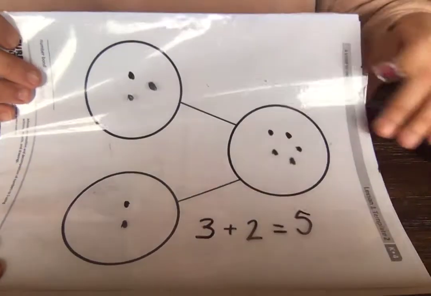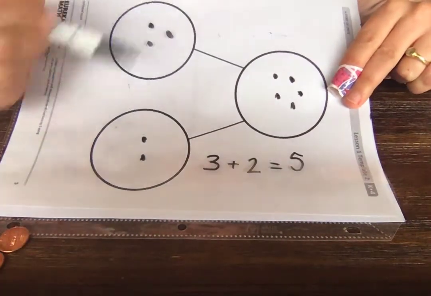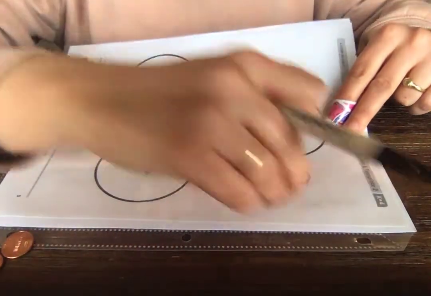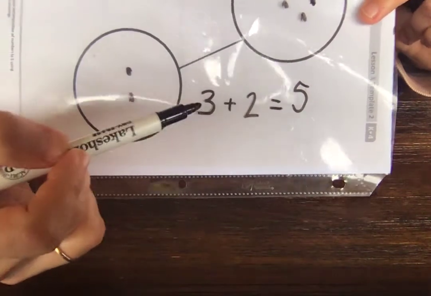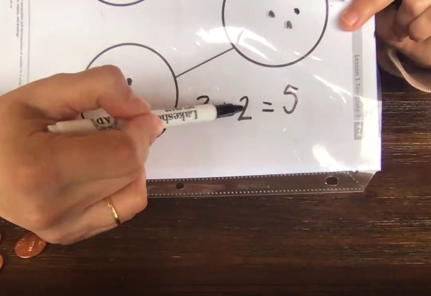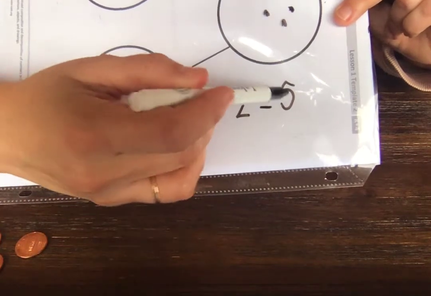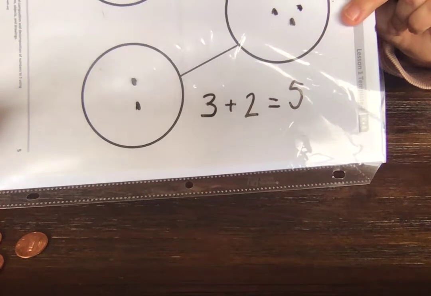Okay? And I want you just to practice thinking of the different ways to make 5 with your pennies that go to a party. And try to write your numbers down in a number sentence like this. 3 and 2 make 5. That is 3 plus 2 equals 5. It's the same as saying that. Okay?